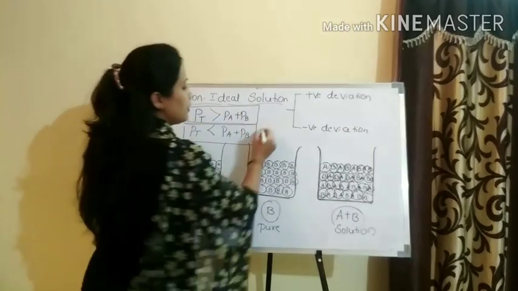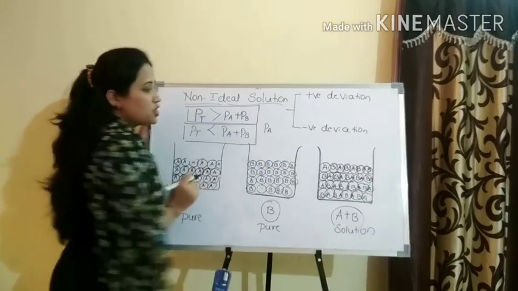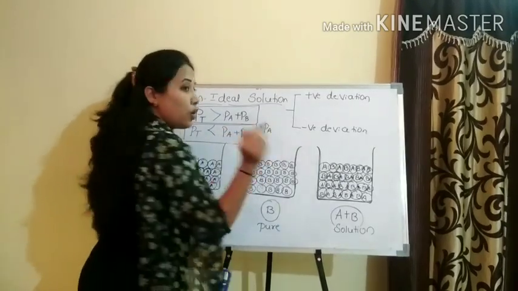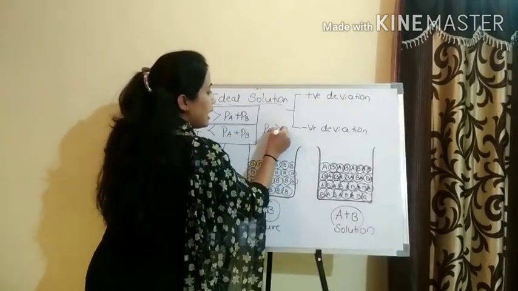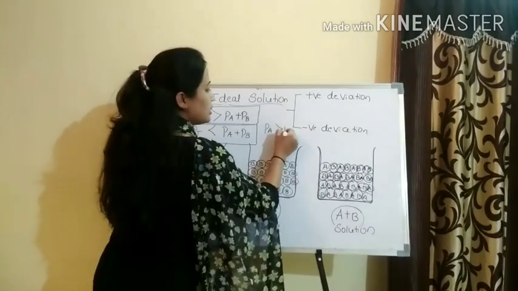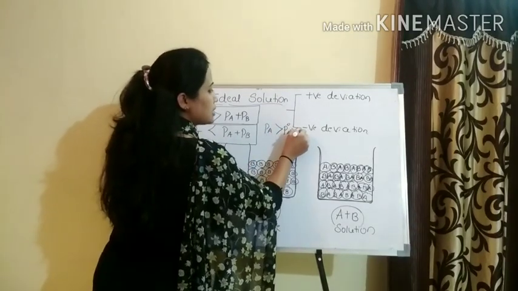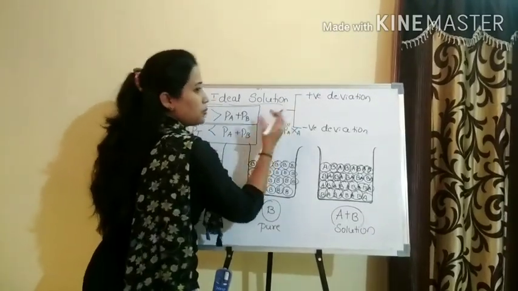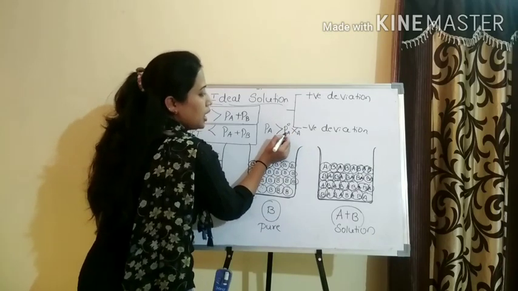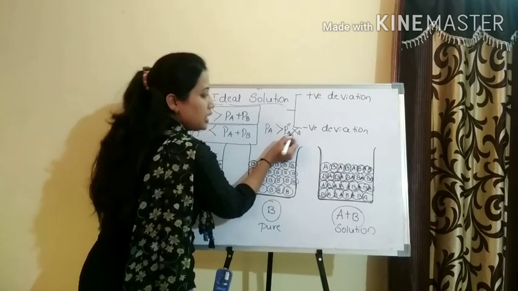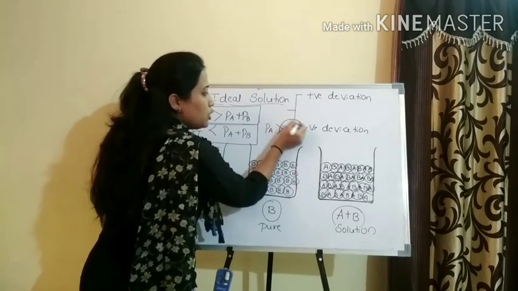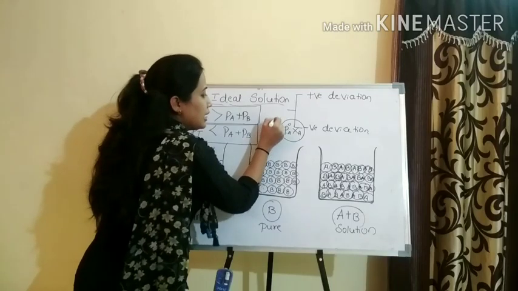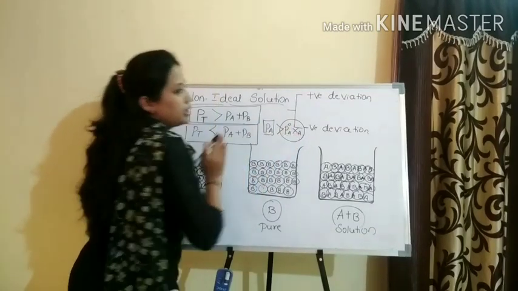I could say it in another way: for positive deviation, PA, the partial pressure of a component obtained practically, is greater than P naught A into XA. When we take the product of the pressure of pure component A and its mole fraction and compare it with the practical value, the practical value is greater than that obtained theoretically.